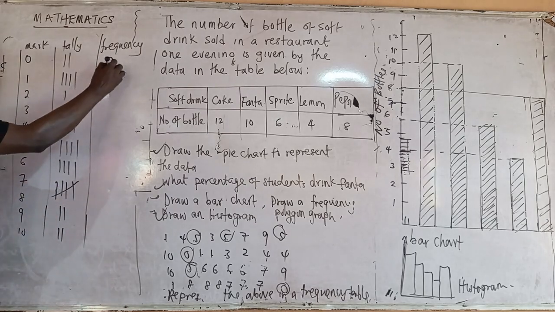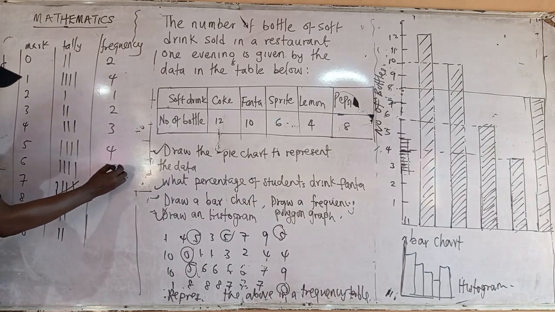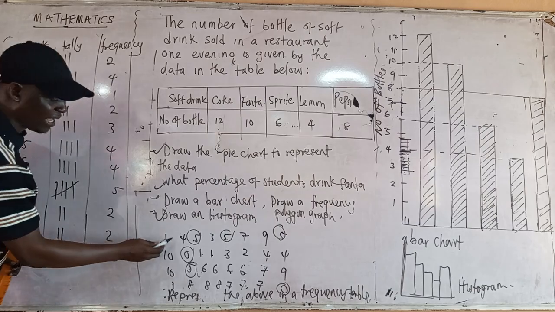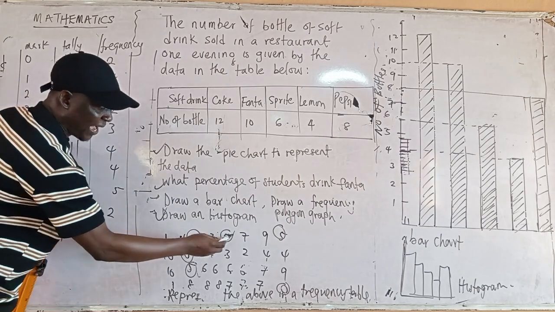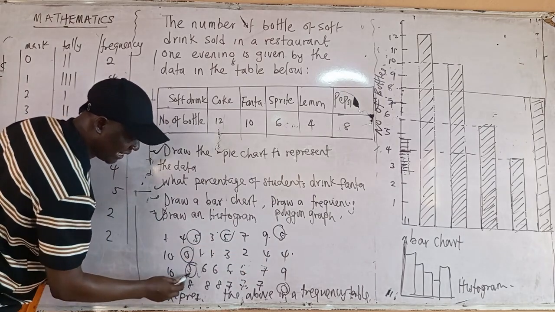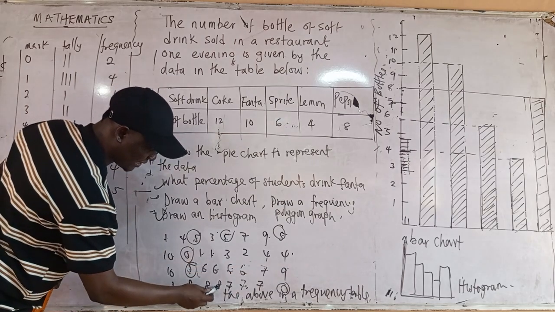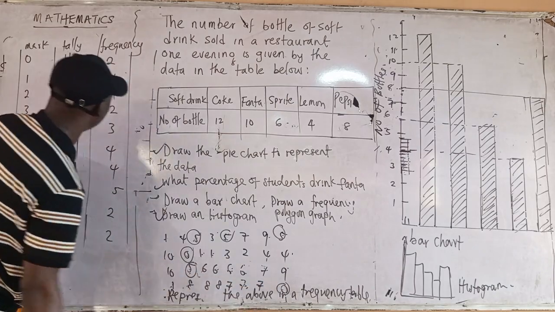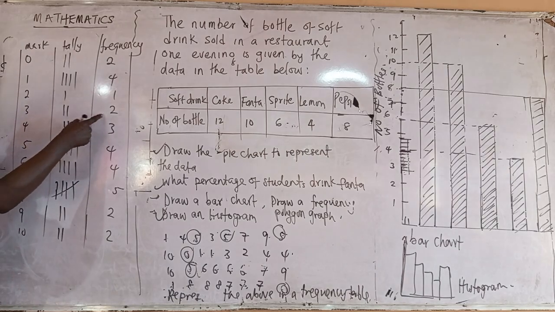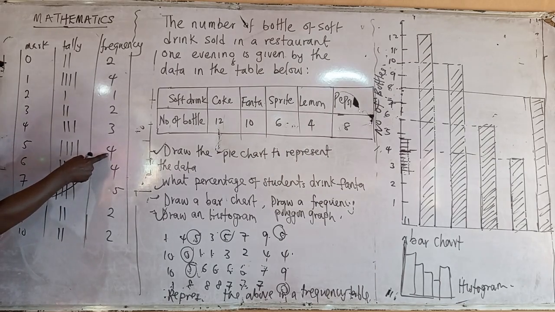The frequency will now be what? 2, 4, 1, 2, 3, what? 4, 4, 5, what? 2, 2. So if you count it, how many do you have here? 1, 2, 3, 4, 5, 6, 7, 8, 9, 10, 11, 12, 13, 14, 15, 16, 17, 18, 19, 20, 21, 22, 23, 24, 25, 26, 27, 28, 29, 30, 31, 32. How many do we have in total? 12 is what? 17, Abi?